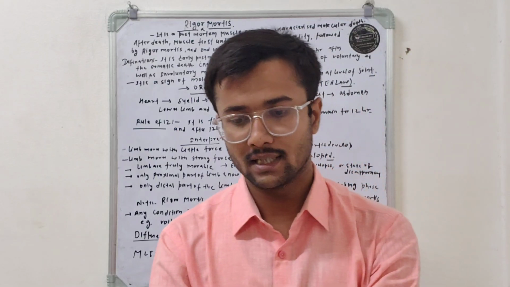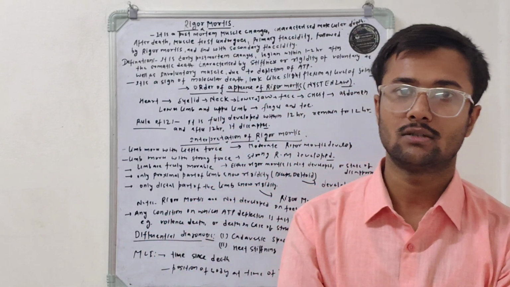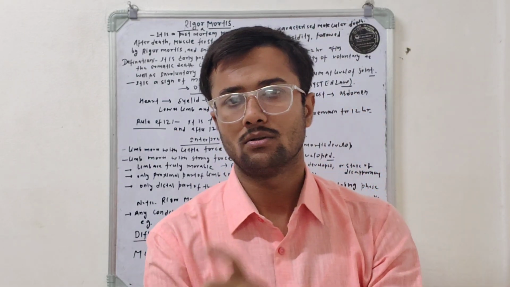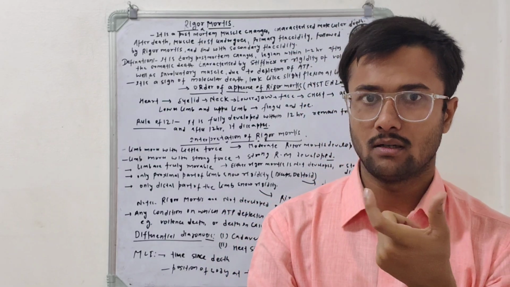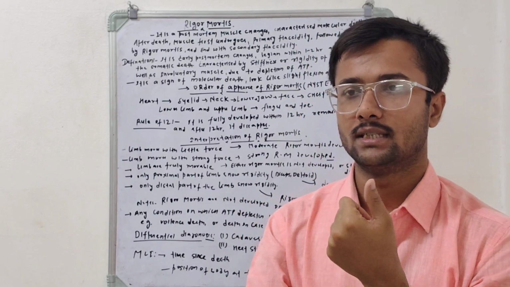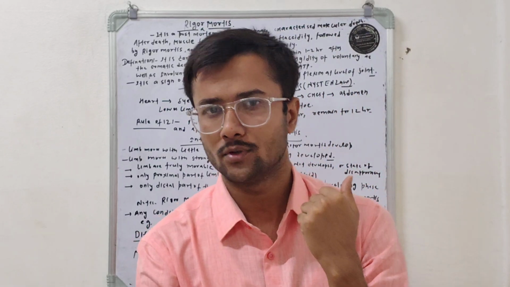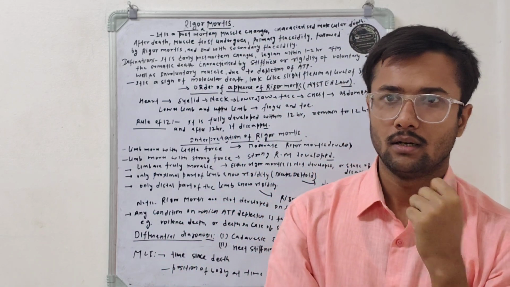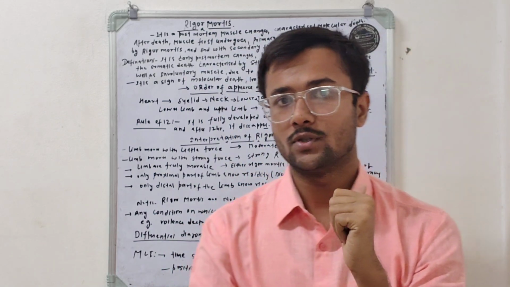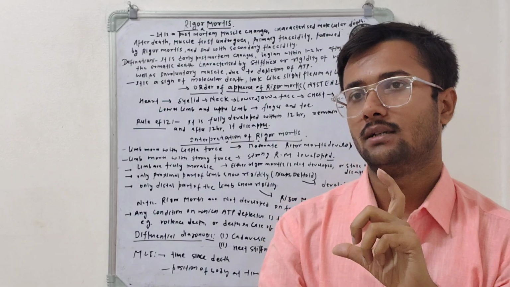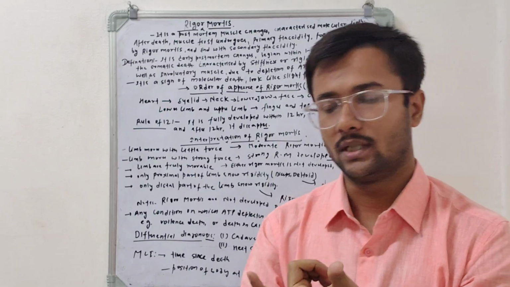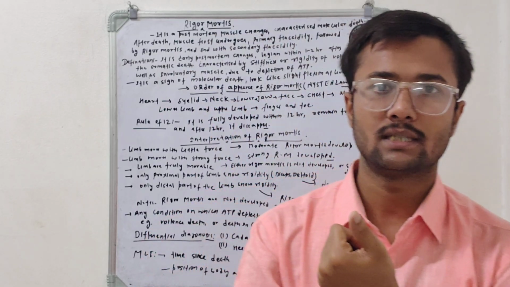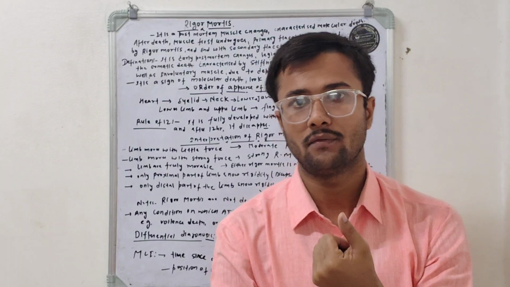Now we go for the definition of rigor mortis. What is rigor mortis? Rigor mortis is basically an early post-mortem change. This early post-mortem change happens due to the depletion of ATP.